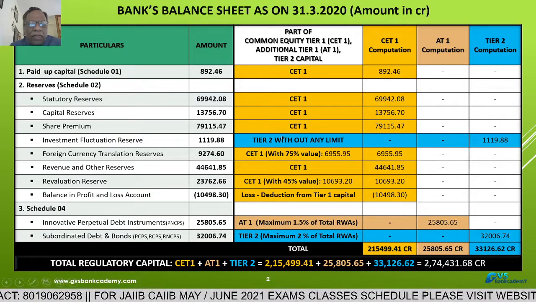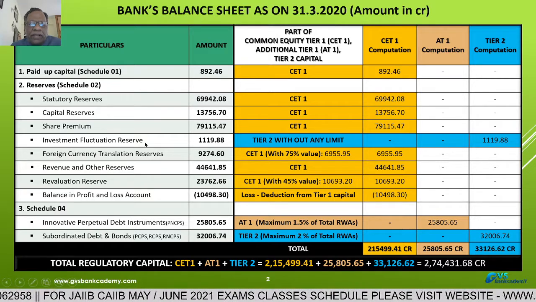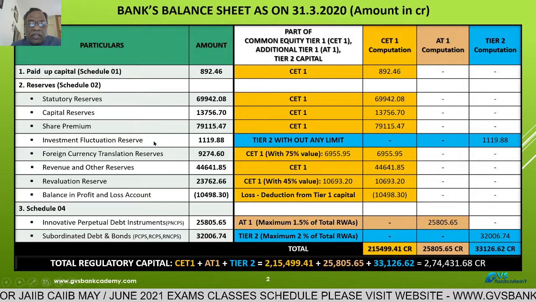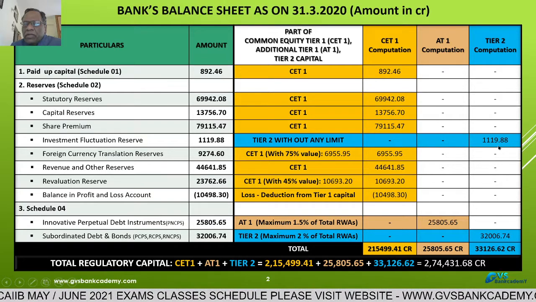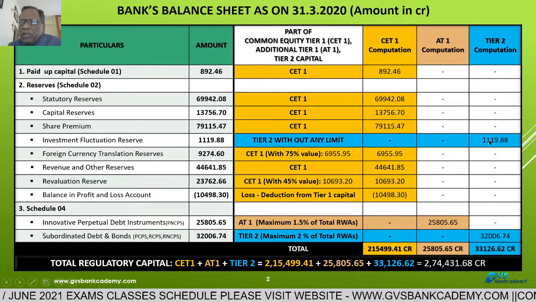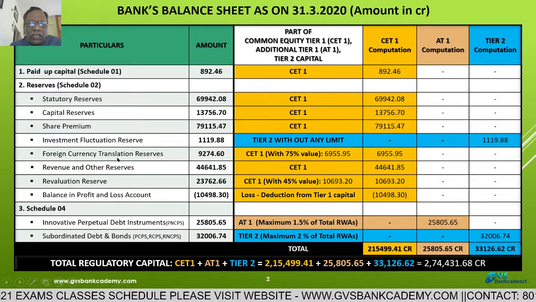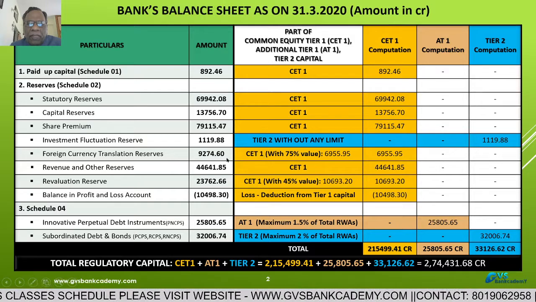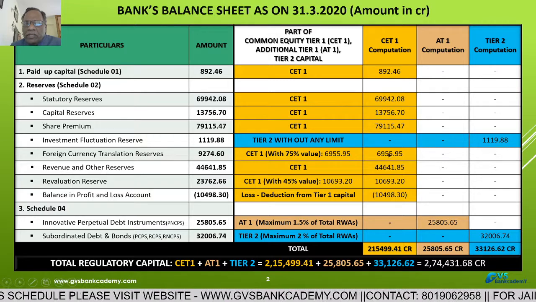Now, investment fluctuation reserve. As per RBI directives, the bank has to create this reserve on outstanding position of held for trading and available for sale securities. This is part of tier 2 capital computation without any limit. The entire outstanding amount we can take as part of tier 2 capital computation. That's why we have taken it as part of tier 2. Foreign currency translation reserve is part of common equity tier 1 capital. The outstanding amount, at 75% value only, we have to take as common equity tier 1 capital.